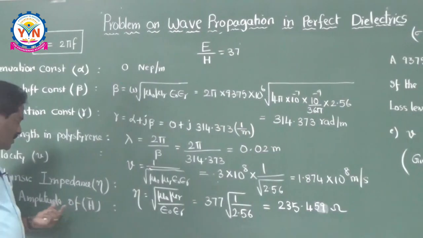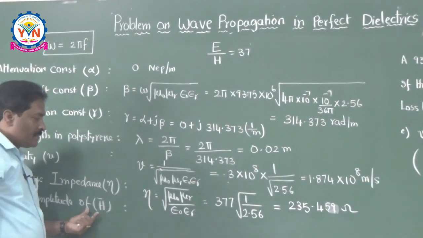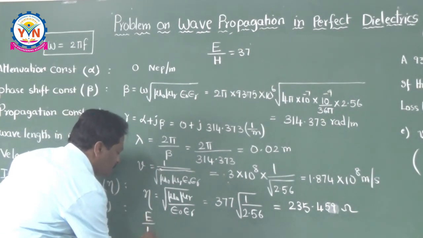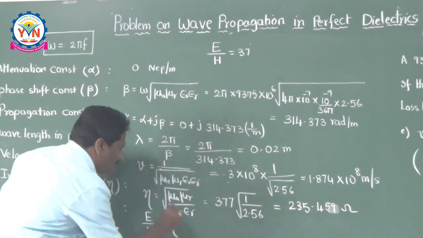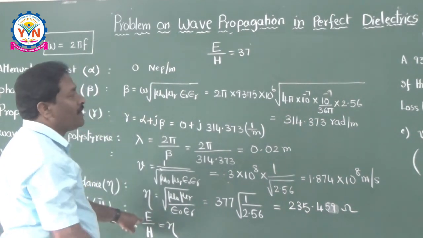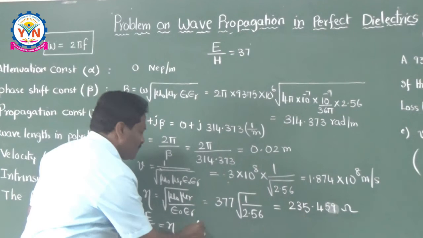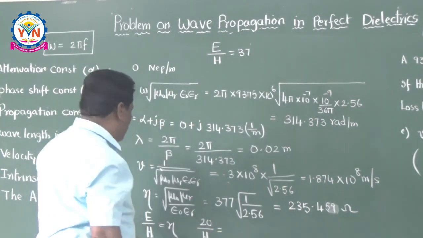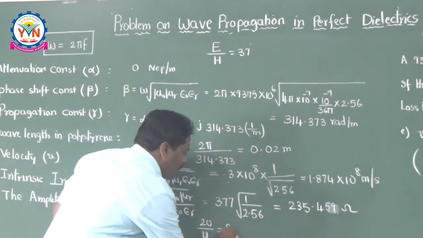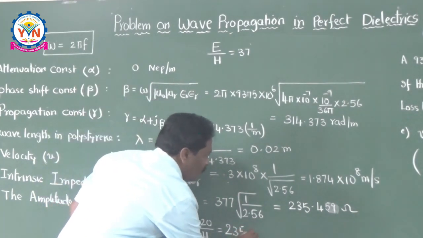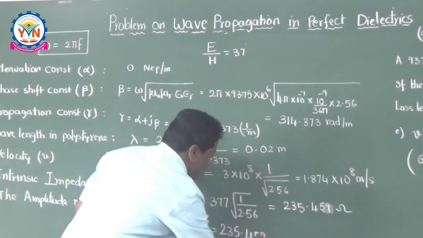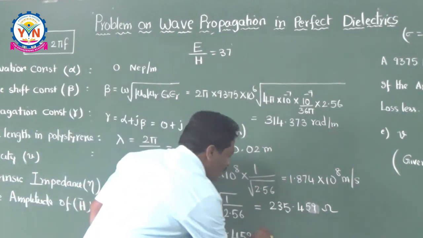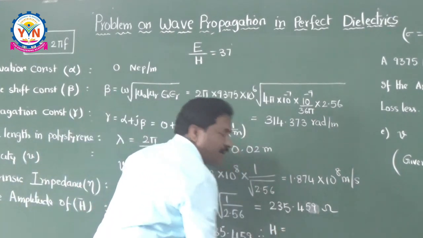Coming to the amplitude of H, we know E by H is equal to eta. Electric field is already given as 20 volts per meter. Therefore, 20 by H is equal to eta. What is the eta? Just now we got in this problem 235.459. Therefore, what is H? H is equal to 20 divided by this. If you calculate, how much will it be?